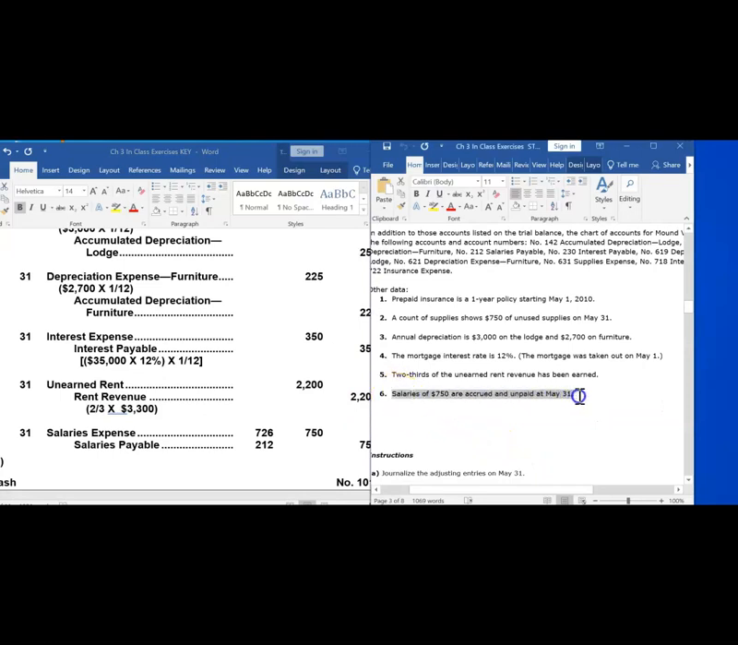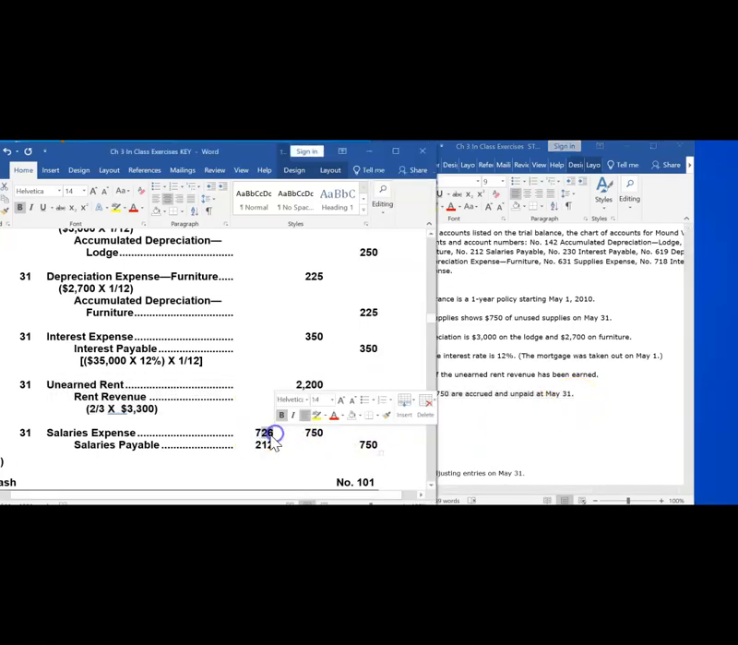Salaries of $750 are accrued but have not been paid on the 31st of May. What this means is that salaries of $750 have accumulated. We have employees who have worked and have earned that, but we haven't paid them. We have incurred an expense that we haven't paid. We need to record an increase to our salaries expense for the expense that we have incurred. We also need to record an increase to our liability for the amount we have to pay for those expenses at some point in the future.